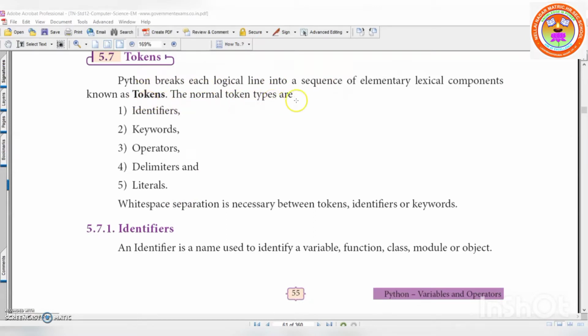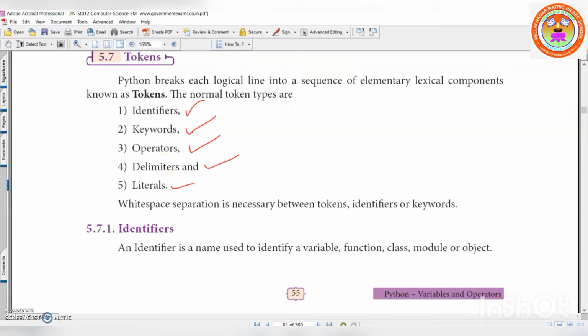The normal token types are identifiers, keywords, operators, delimiters, and literals. All these things you already learned. Identifiers are nothing but variables, literals are nothing but constants, and keywords you already learned in C++, just recollect it, and operators, delimiters are nothing but punctuators.